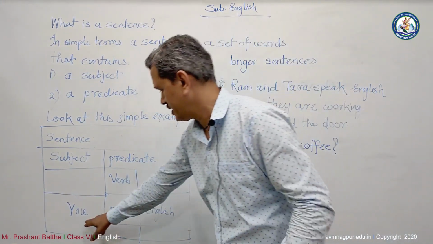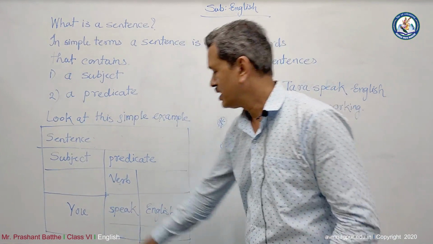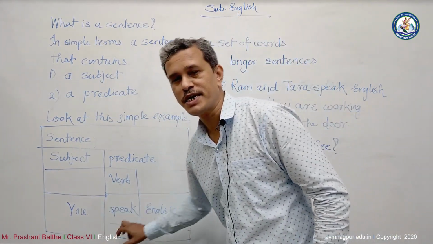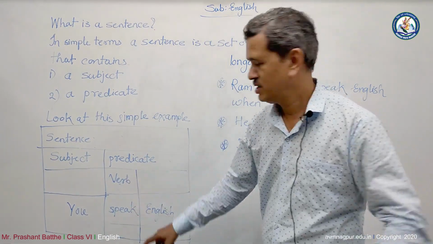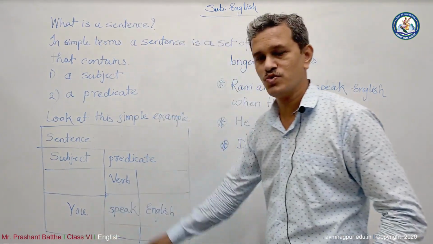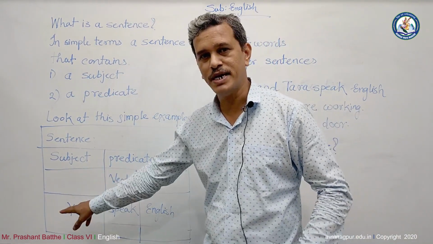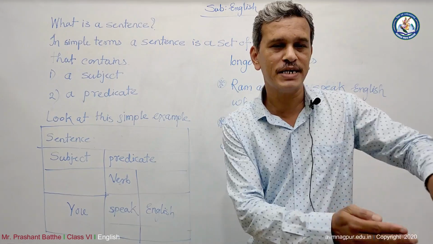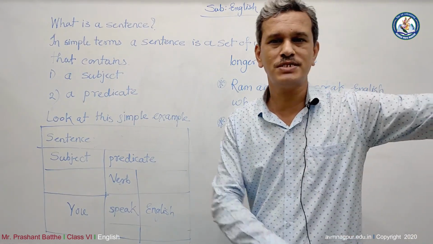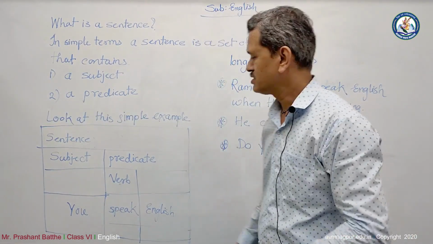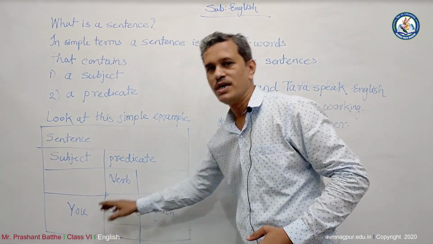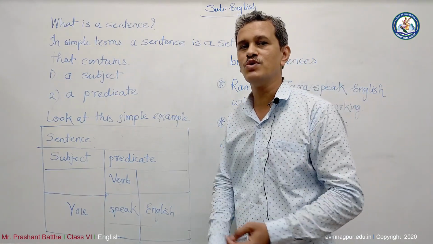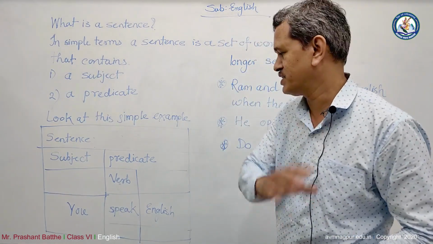For example, look here: you speak English, I speak English, they speak English, we speak English. If you change this you with another pronoun, the sentence will be the same. What we have to do is identify the subject on one side and the predicate on the other side. So the subject is you and the remaining part is the predicate. So easy.